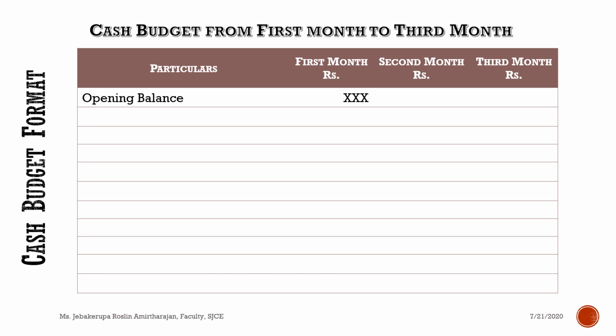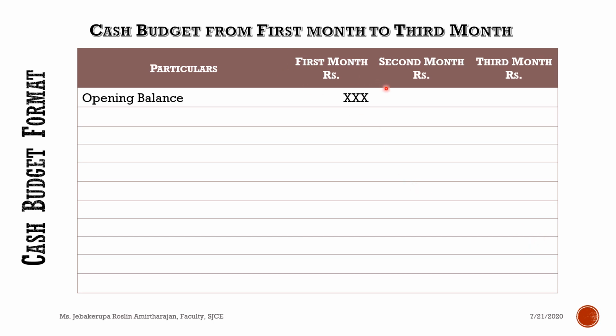Now we understand the concept of what is cash budget. Now we are going to apply it in the format. As I told you in the beginning, the opening of the cash budget is opening balance. So this is how the format will be. You have two divisions, one for entering the particulars, the other for entering the amount, and the number of columns depends upon the number of months we are preparing.